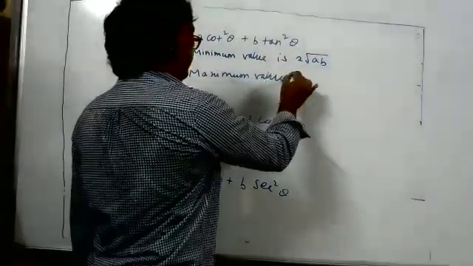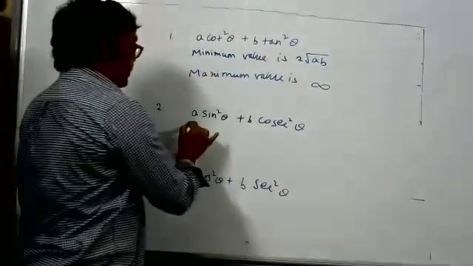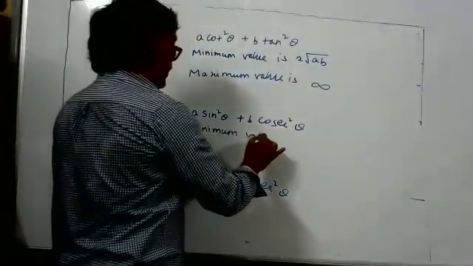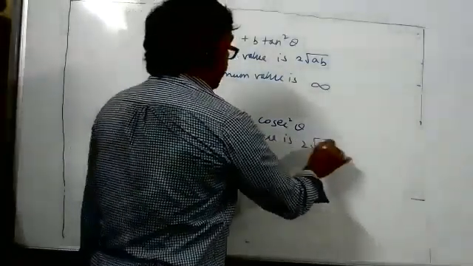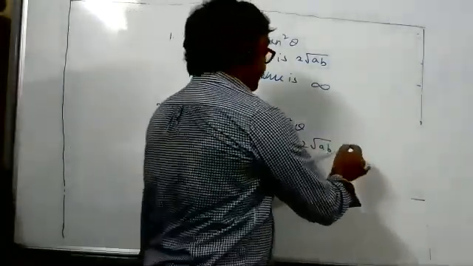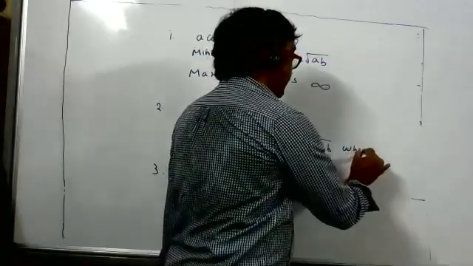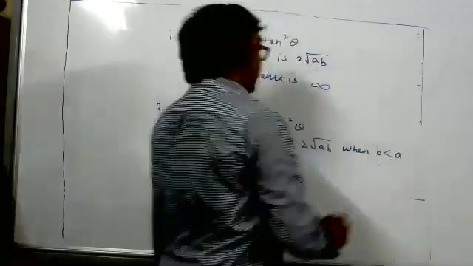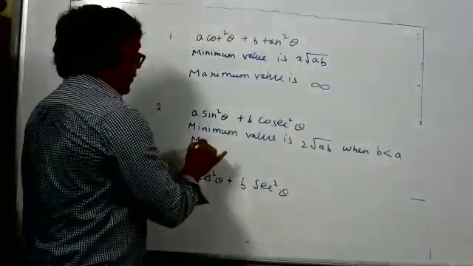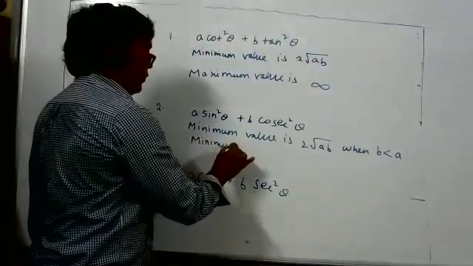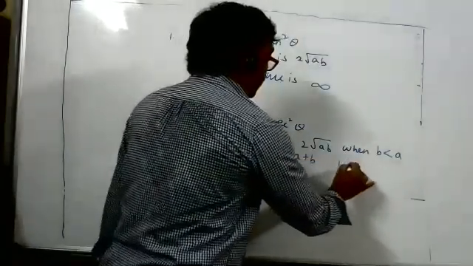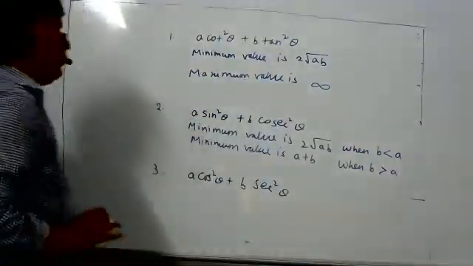In all the cases it is the same. Maximum value is infinity. Here also the minimum value is 2 square root AB when B is less than A. Minimum value is A plus B when B is greater than A.